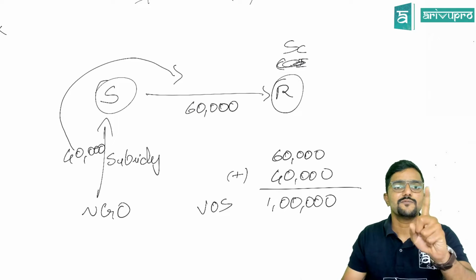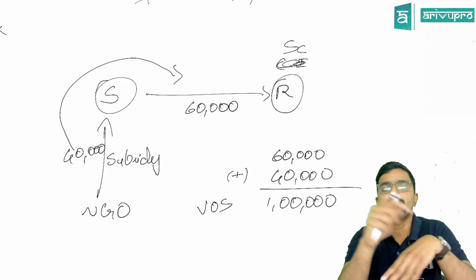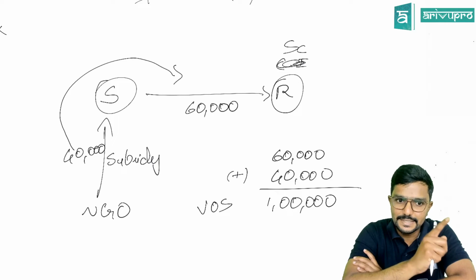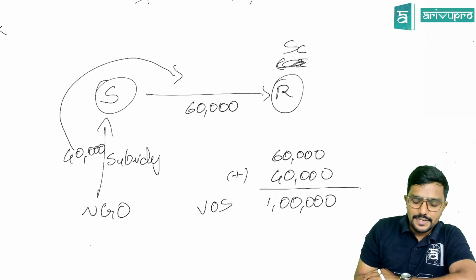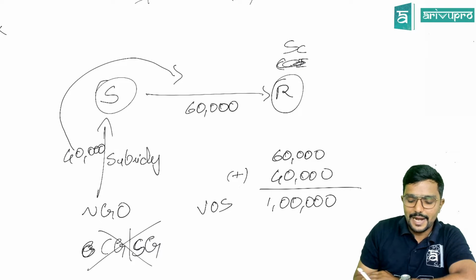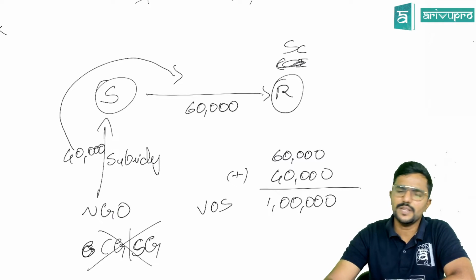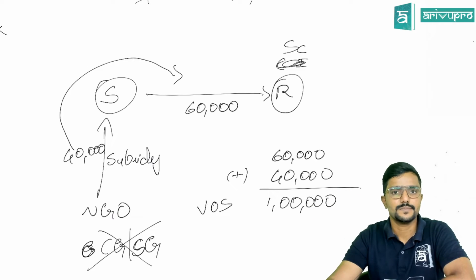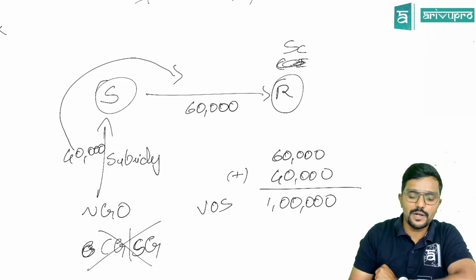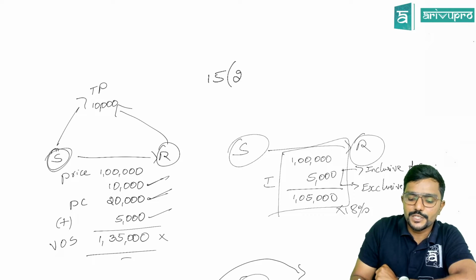Clear? So I repeat, if there is any subsidy received by the supplier which is directly linked to the prices of the goods or services, then that subsidy has to be added to the value. But if the subsidy is given by central government or state government, it should not be added. I repeat, if the subsidy is given by central government or state government, even if it is linked to the price, don't add it. Yes, sir.